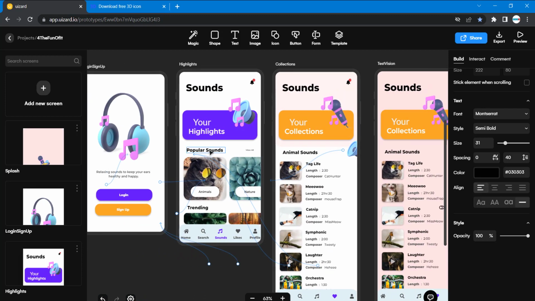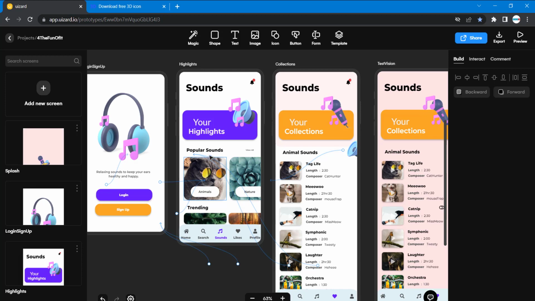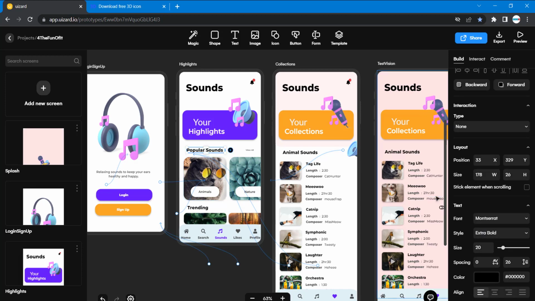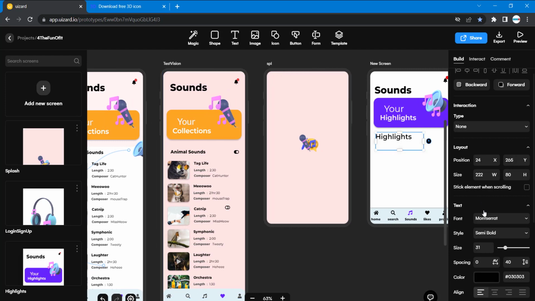Then let's check its property. So the property for it is Montserrat extra bold, and the size is 20.